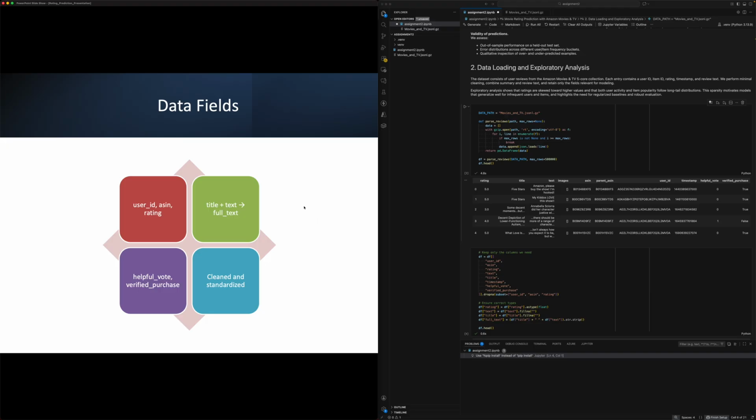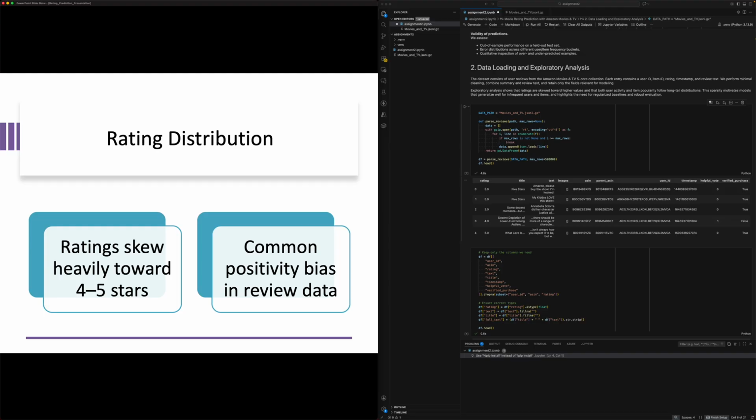Now to some observations we made after plotting out the data here. First observation is the fact that reviews skew heavily towards 4 and 5 stars. This positivity bias is common among user-generated reviews, as users are much more motivated to leave a rating when they like a product.